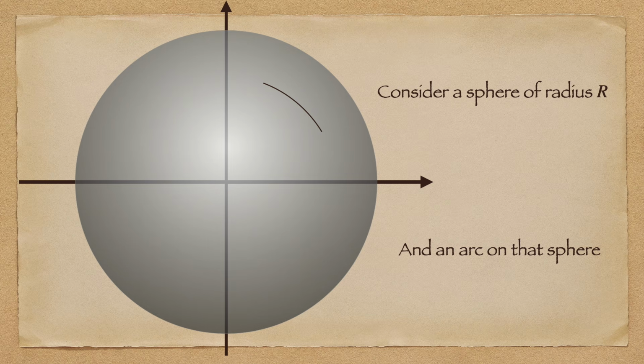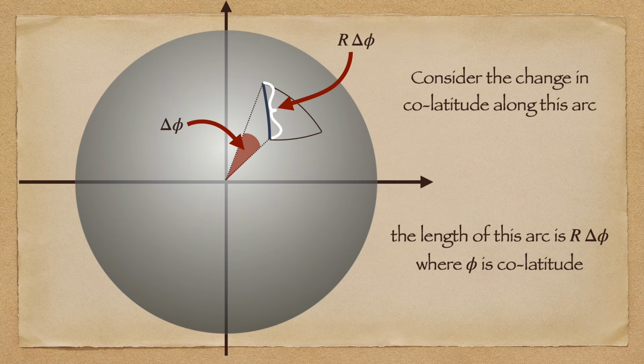Consider a sphere of radius r, and an arc on that sphere along which we know the change in colatitude and the change in longitude. Many of you won't have heard the term colatitude before, it's just 90 minus latitude. Mathematicians prefer to use colatitude because we're weird that way. Anyway, because we know the change in colatitude, we know the length of the latitudinal arc marked in blue.